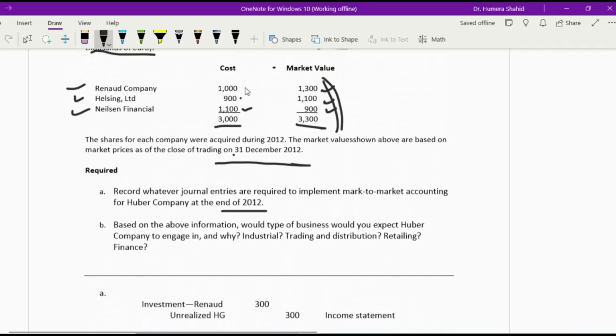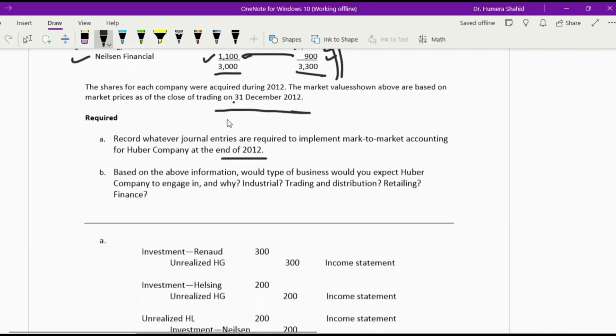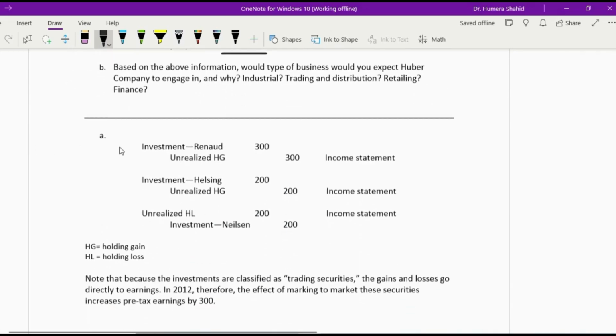Let's compare first. Renat's market price increased by 300, so this is unrealized holding gain. Helsing also increased by 200, whereas Nielsen Financials decreased, so this is unrealized holding loss. The first 2 investments give us gain, but the third one gives us loss. So the investment account increases, you can write equity investment, you can specify investment in Renat with the 300, and we have unrealized holding gain.